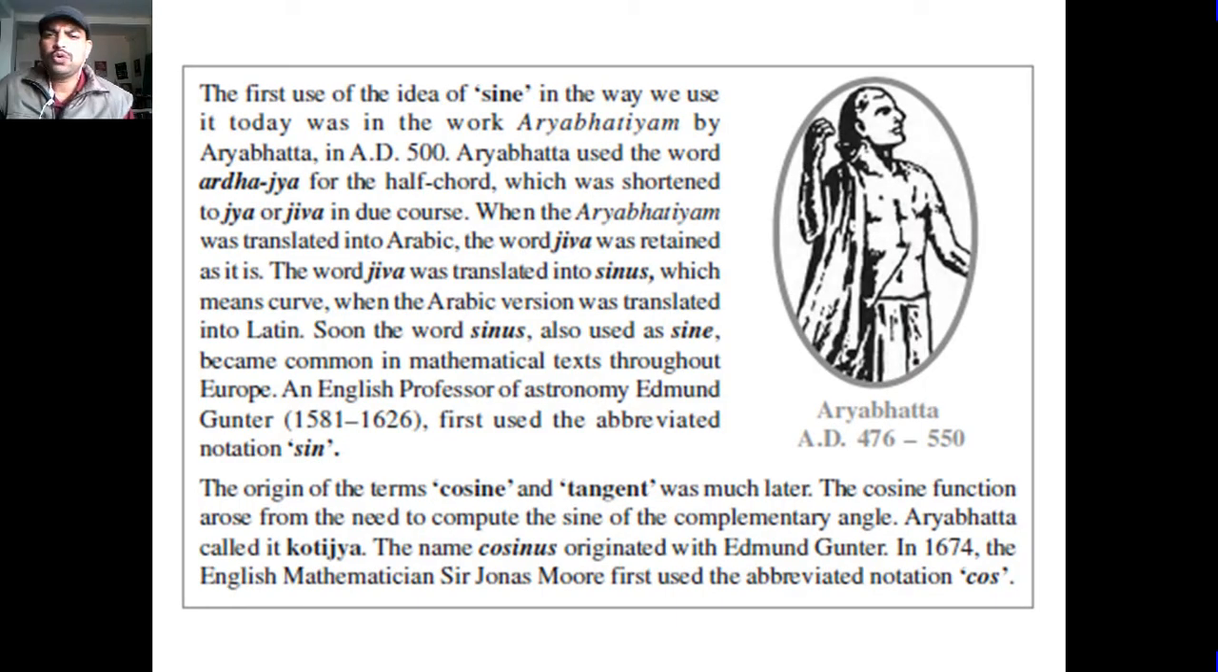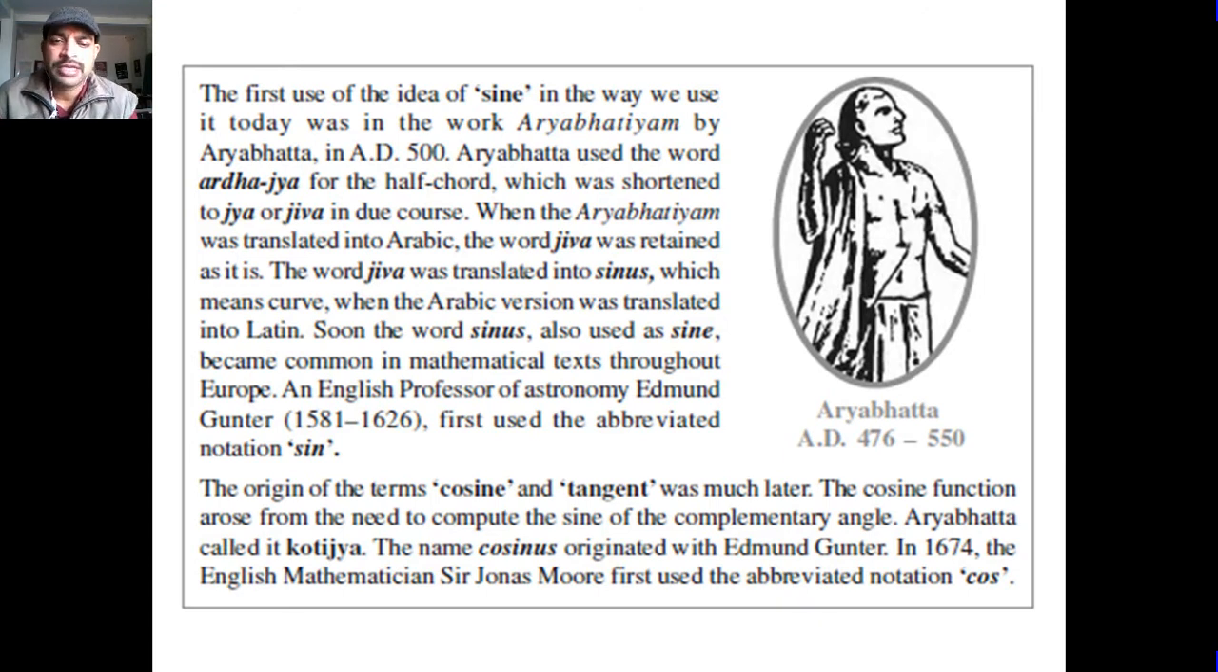Now, the first use of the idea of sine in the way we use it today was in the work Aryabhattiyam by Aryabhatta in AD 500. Aryabhatta used the word ardha-jya for half chord, which was shortened to jya or jiva. In due course, when the Aryabhattiyam was translated into Arabic, the word jiva was retained as it is. The word jiva was then translated into sinus, which means curve.